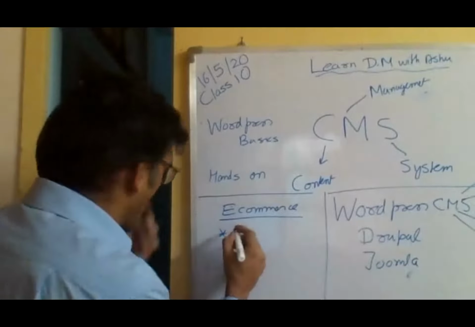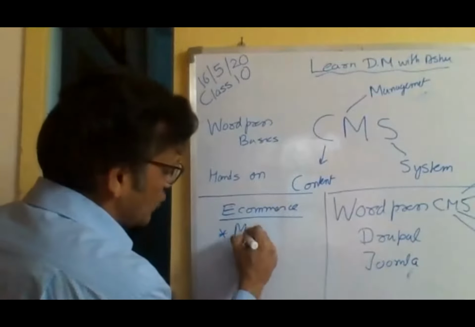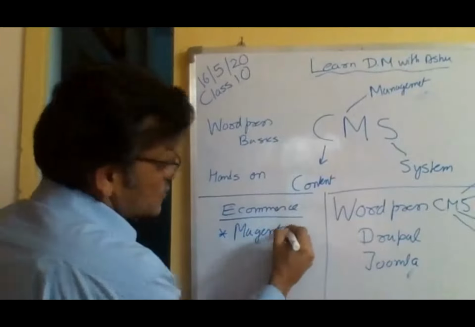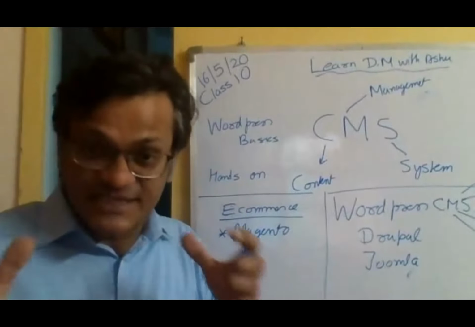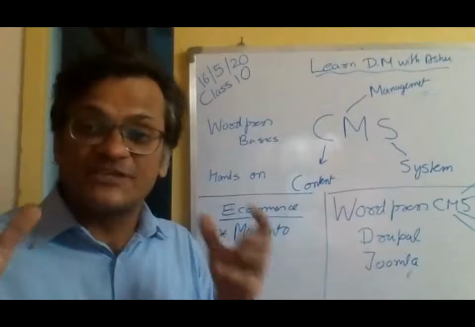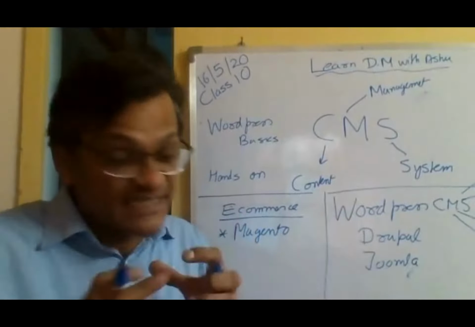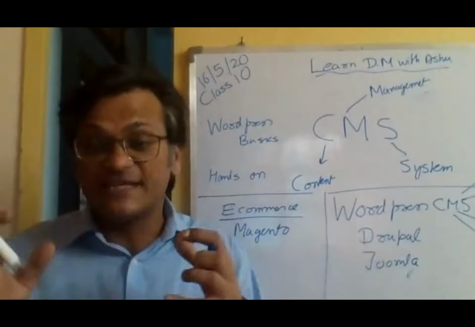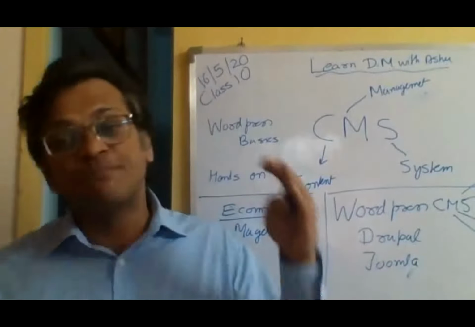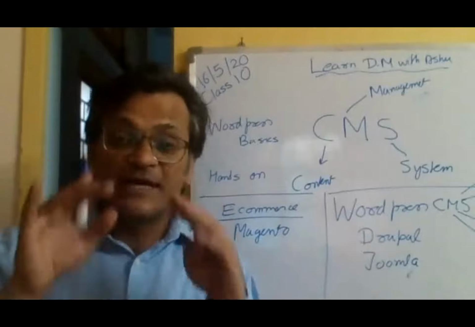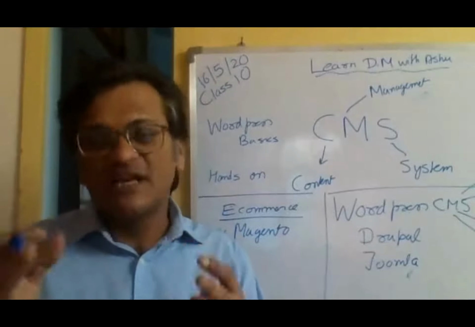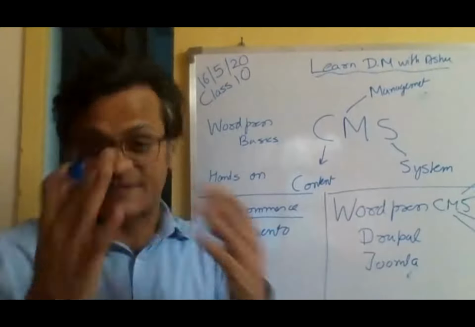There is one which is called Magento. So Magento is a complete package. It's a content management system which is only made for making shopping websites. It is set up in a way that you can very simply put products in it, put the prices, put the features, and you can immediately, with a little bit of effort, make a website.